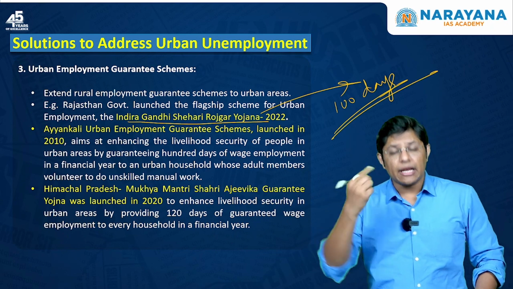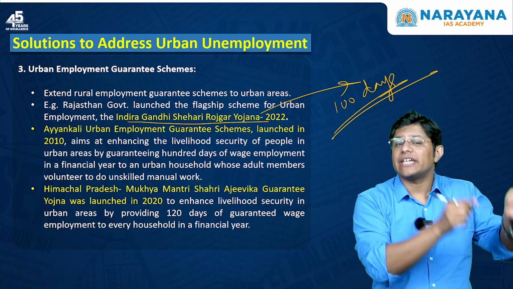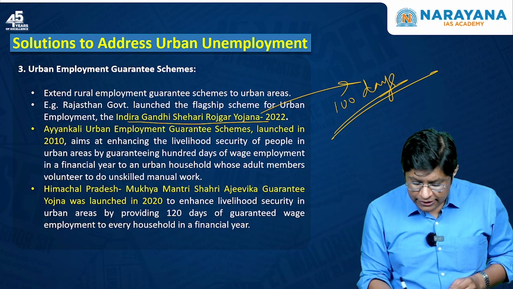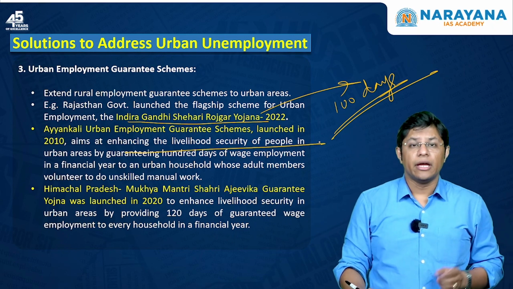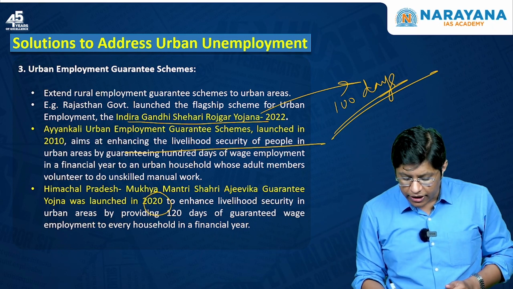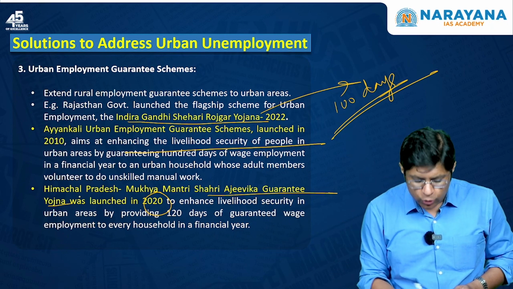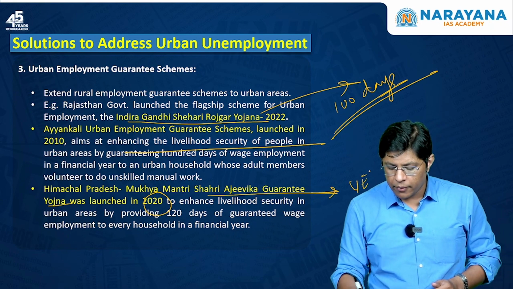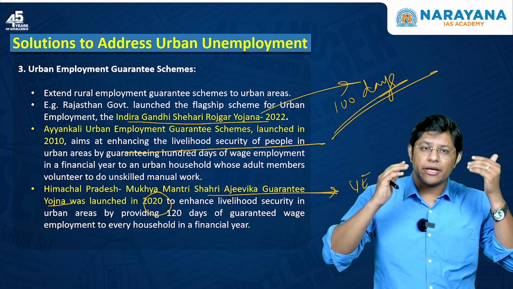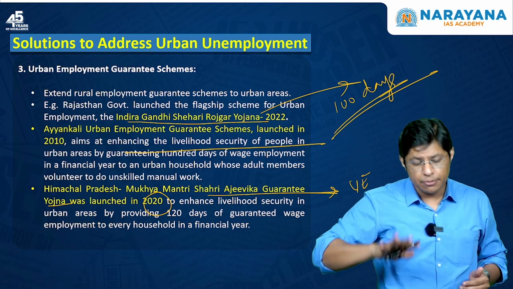Now, Kerala had also launched a similar scheme in the year 2010, which aimed at enhancing the livelihood security of the people. Himachal Pradesh in the year 2020 launched Mukhya Mantri Shahari Ajivika Guarantee Yojana, again an urban employment scheme. So such schemes the government of India should implement universally, that is pan-India.